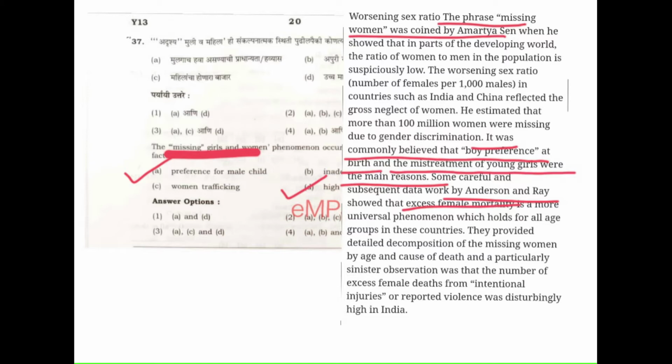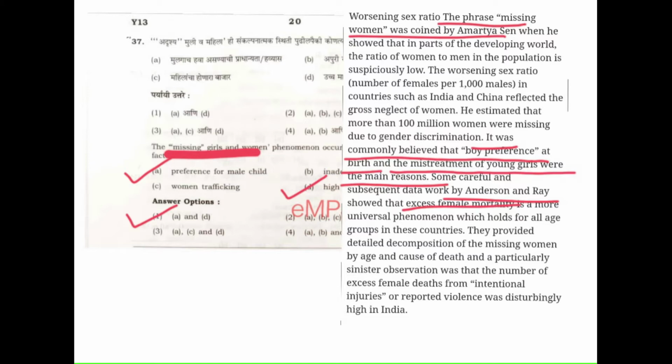I got only this much information. According to it, the right answer should be option number 1, A and D. I am not aware of B and C. I have searched a lot, but I didn't get anything regarding that. So for now, consider option number 1 as the right answer. If there is any update, I will inform you.